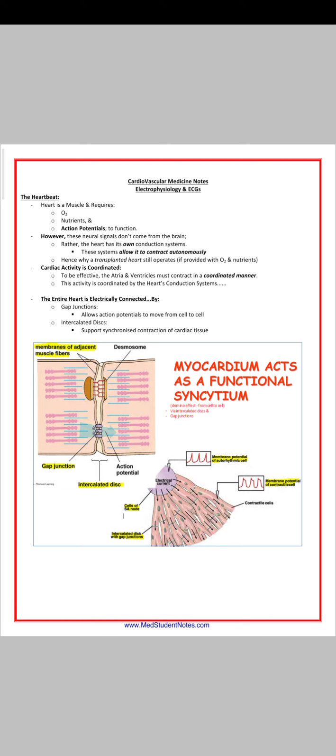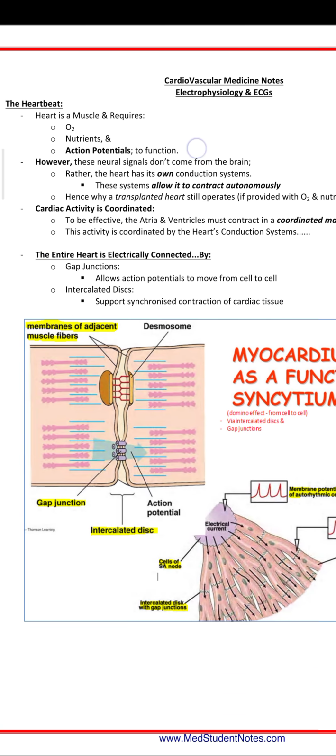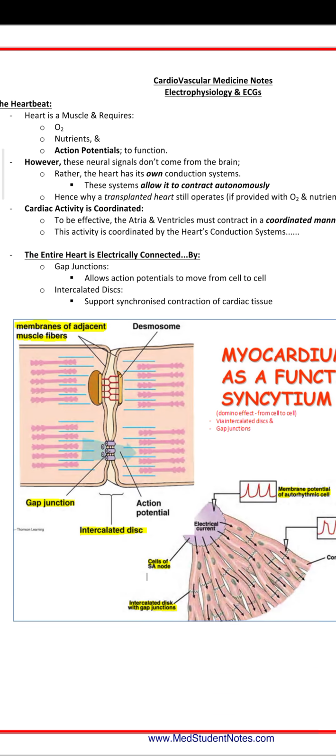So the heart is a muscle that requires oxygen. You know that there are nutrients, and there is an action potential to function. So in this portion we're going to discuss that the heart needs oxygen and nutrients, and the action potential that is generated from its own neural signals. So the heart has its own conduction system.